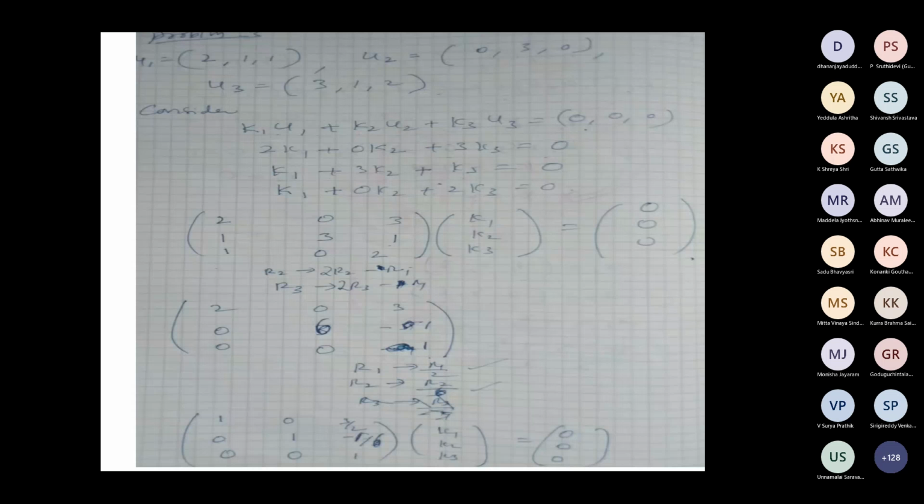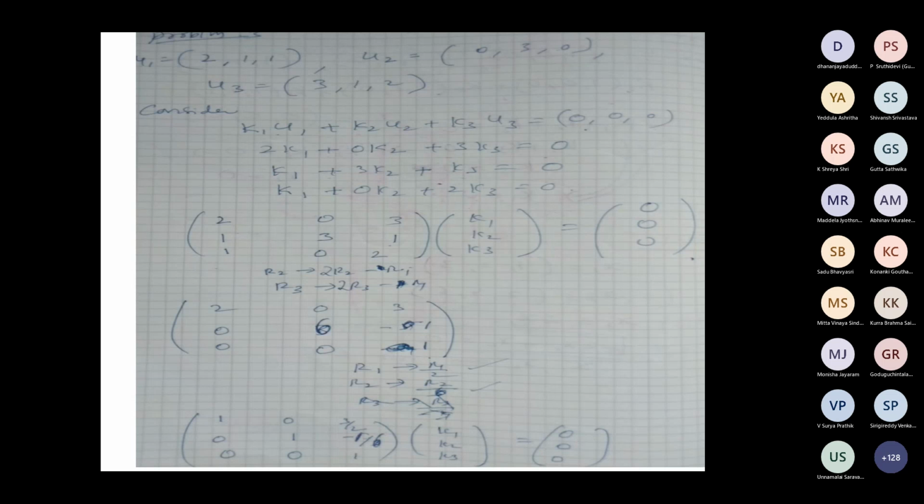And you can divide that first entry by 2, second entry by 6. It's not necessary because when you write the solution, it doesn't make any difference. For writing the solution, you need not divide those entries by the values so that you will get 1, 1. 1, 1 is not compulsory there. Is that clear? What I mean to say? Yes, sir.